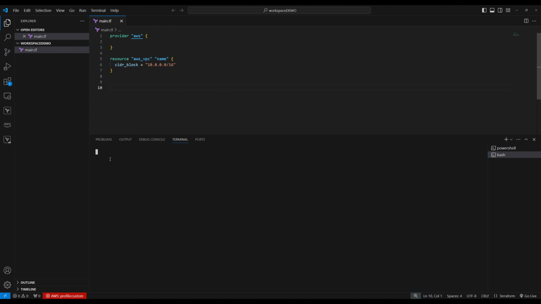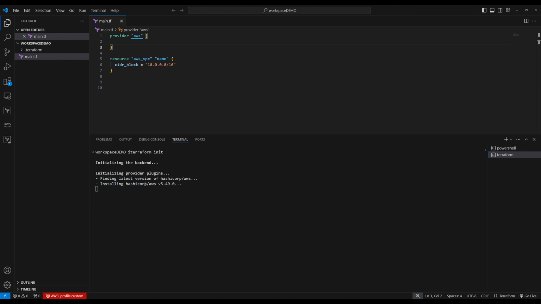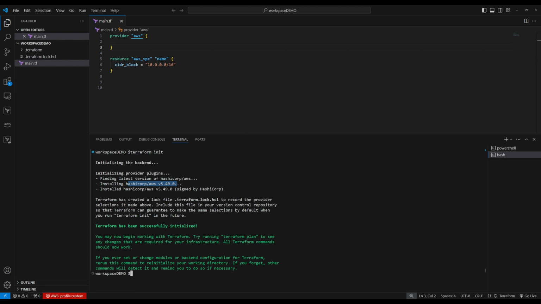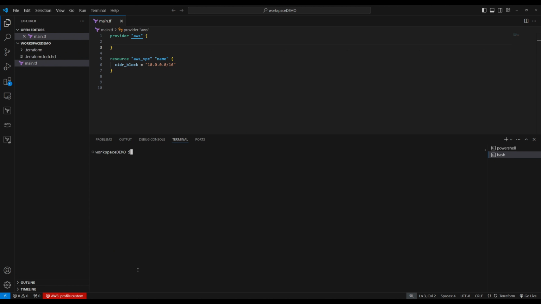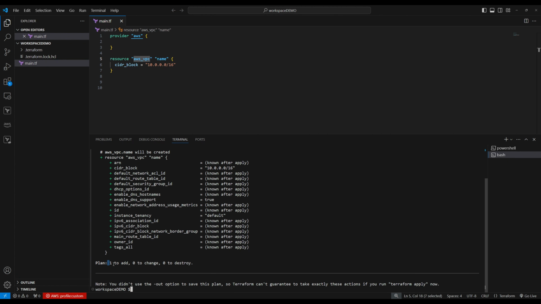Let's get a terminal right here. Then I'm going to run terraform init. When I do terraform init, it will download the AWS provider right here. It's downloading the latest version of AWS right now. Once the download is complete, we can clear the screen. Now do terraform plan. Terraform plan will tell you it needs to add one VPC. See, one VPC to add.